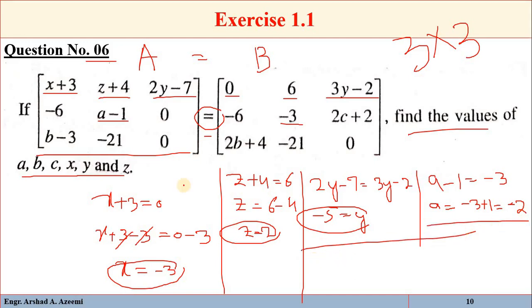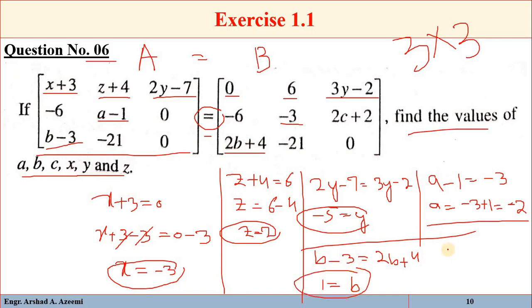Similarly, b minus 3 will be equal to 2b plus 4. So subtract b from both sides and subtract 4 from both sides. So we will get 1 is equal to b.